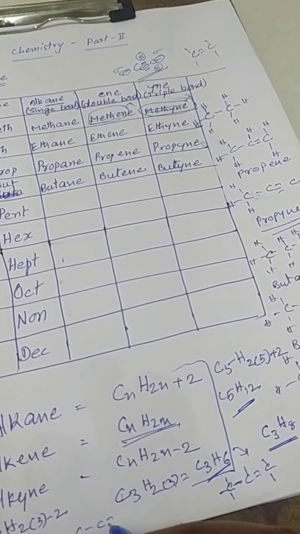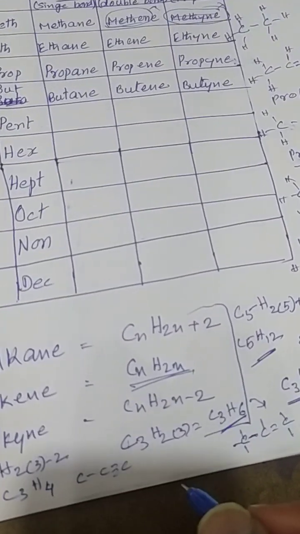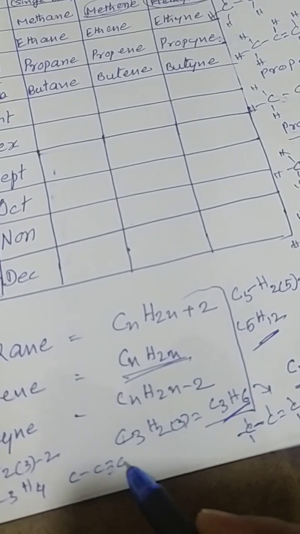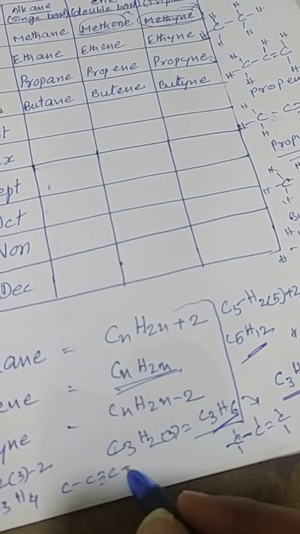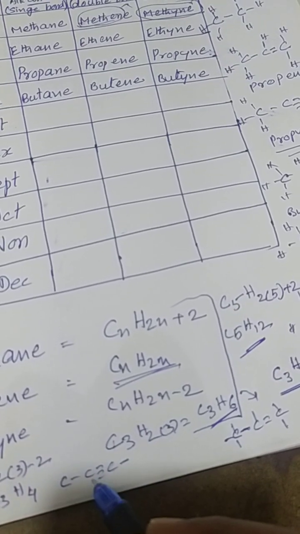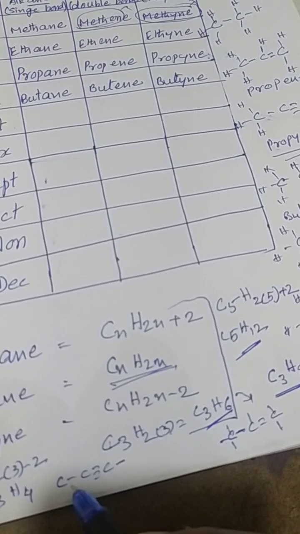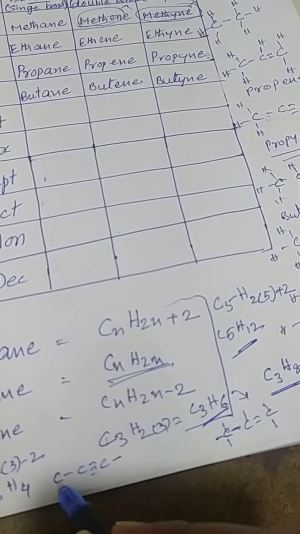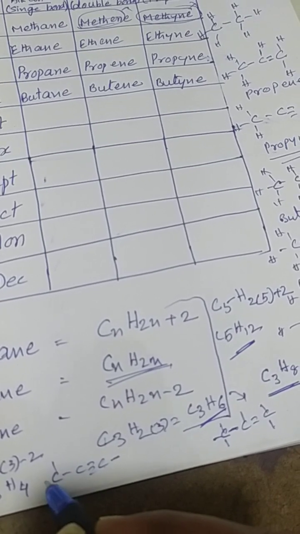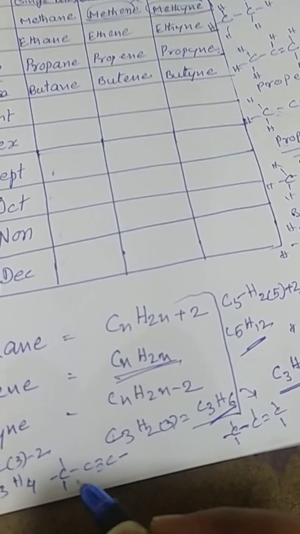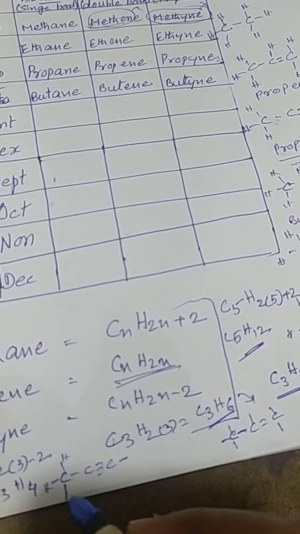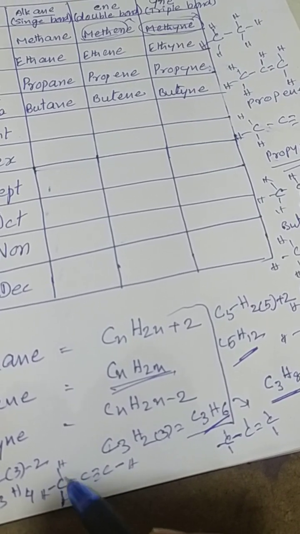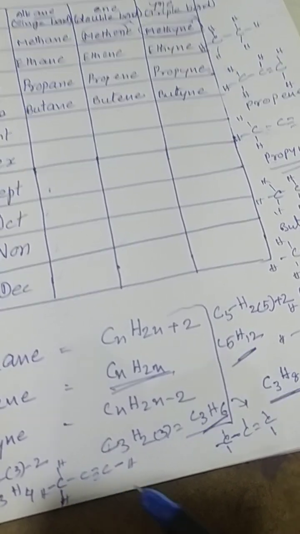Here I made a triple bond: carbon, triple bond. If this carbon has a triple bond backside, then it has only 1 bond here. This middle carbon has a triple bond on this side and 1 bond on this side, so 4 bonds are completed, hence no bond for hydrogen. This carbon has a single bond on this side, hence there is a chance for 3 bonds. Every bond has its hydrogen, and here one hydrogen. So C3H4, 1, 2, 3, 4 hydrogens.